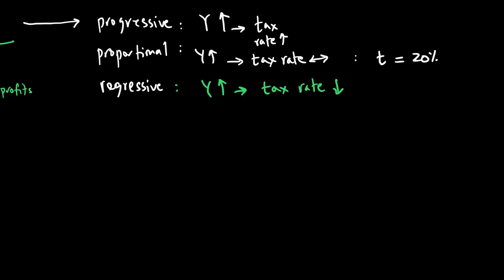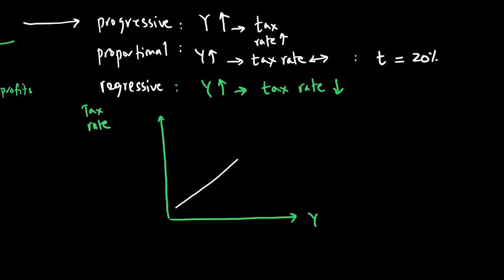So if I want to draw a diagram for income and tax rate, on my x-axis I have income, on my y-axis I have tax rate. With progressive taxes, as income goes up, the tax rate goes up, so the line will be like this. This is my progressive tax rate.